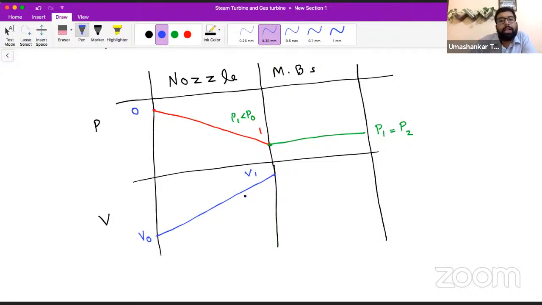So V1 is certainly greater than V naught. Here the steam has very high velocity; in an impulse turbine, V1 is the highest velocity that can be attained